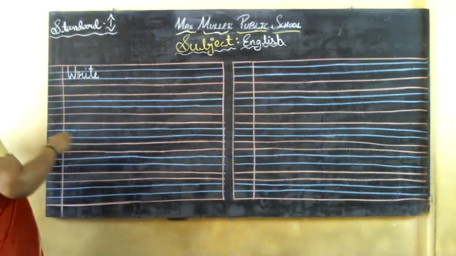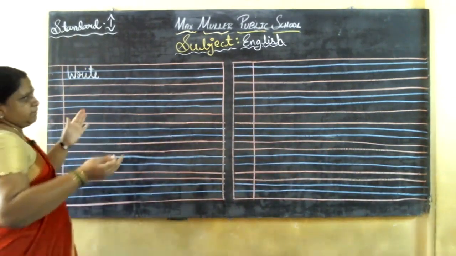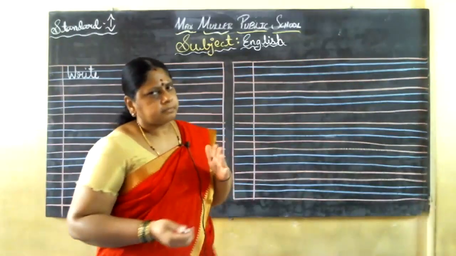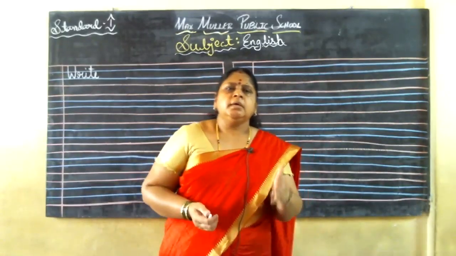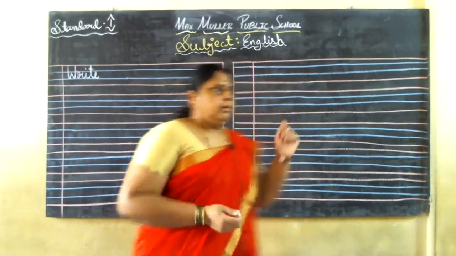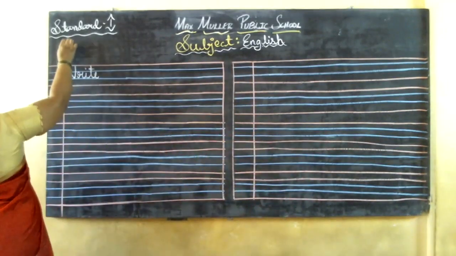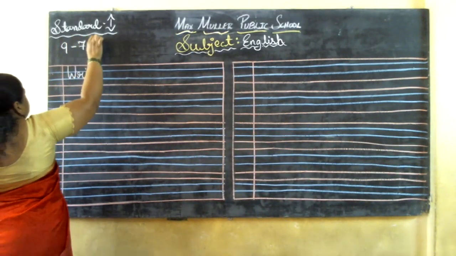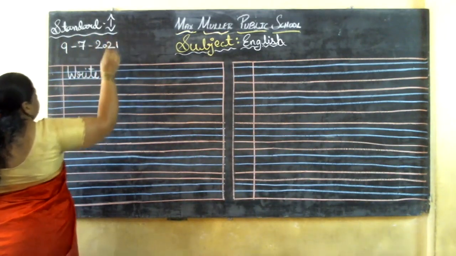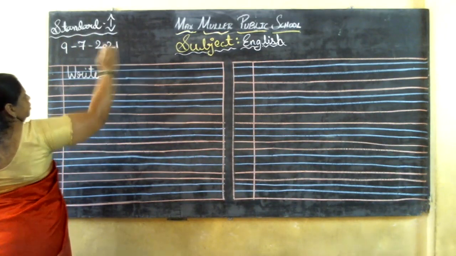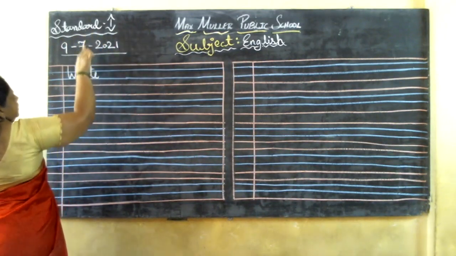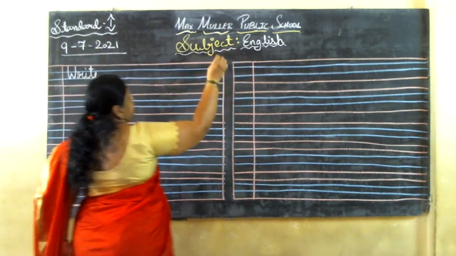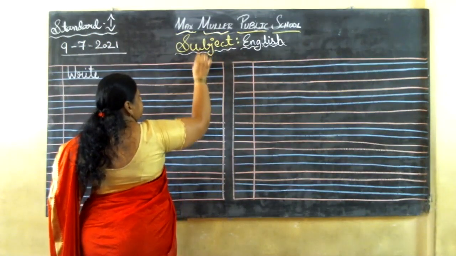So today, what is the date? I'll tell the date for you. Today is 9th, children. Just I'll give an example for you. See, I'm writing the date like this: 9/7/2021, or you can write only 21 also, children. Just write the date and write the heading. Heading is enough, children. That's all.